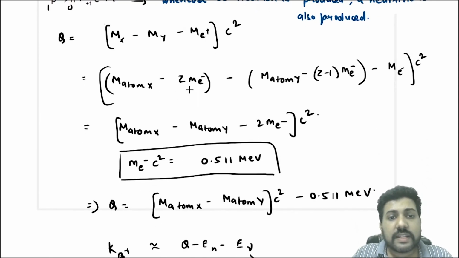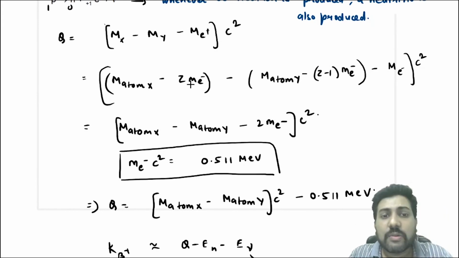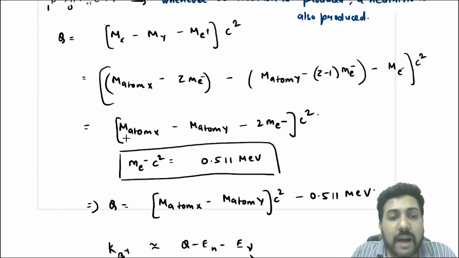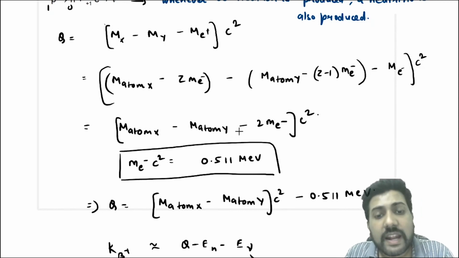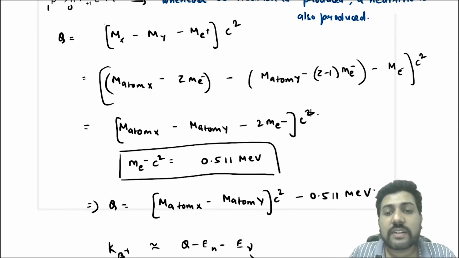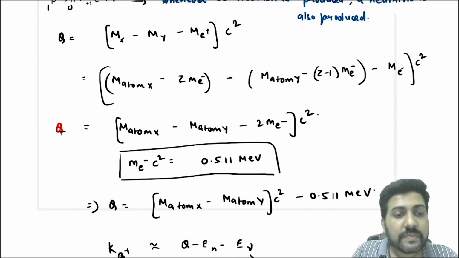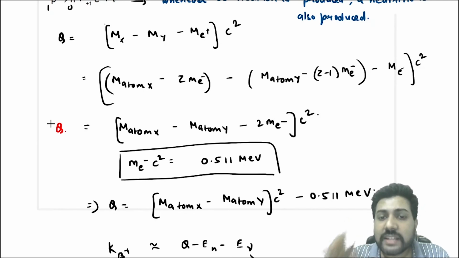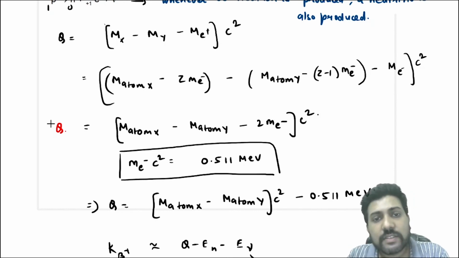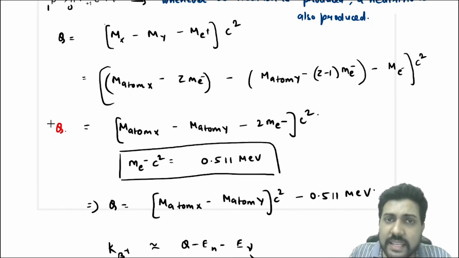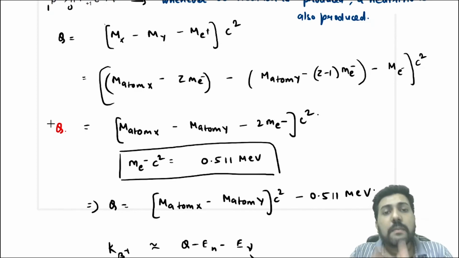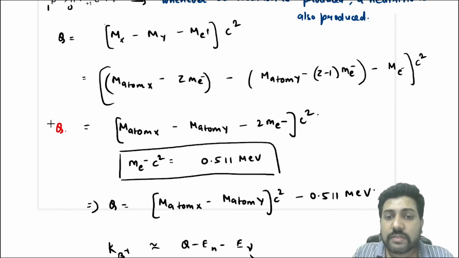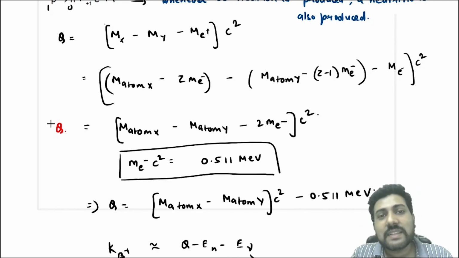So from this you will get, this time the electron mass will not cancel out, instead they will add up. So the Q value is mass of atom X minus mass of atom Y minus 2me, into c square. In a beta minus decay, the Q value was mass of atom X minus mass of atom Y into c square. In a beta plus decay, the Q value is mass of atom X minus mass of atom Y minus 2me into c square.